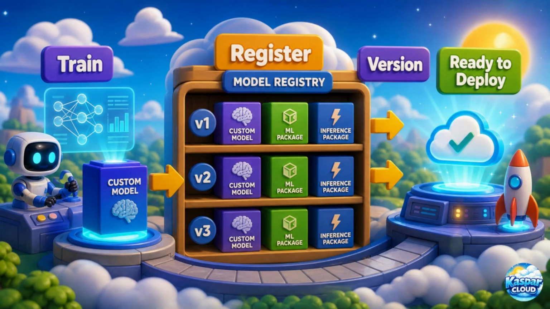Model registration moves a trained model into a managed and versioned lifecycle. A registered model becomes a reusable asset stored either in a workspace or in a centralized Azure Machine Learning registry. Azure Machine Learning supports multiple model formats, including custom models, MLflow models, and Triton models for high-performance inference scenarios. Model registration helps teams organize versions, manage approvals, and prepare models for deployment workflows.